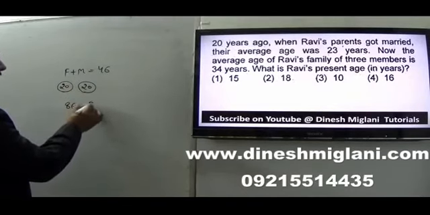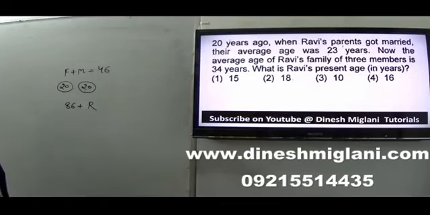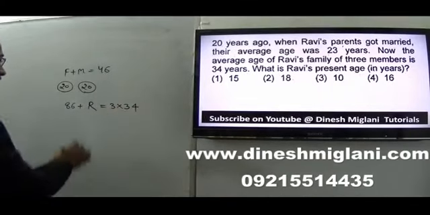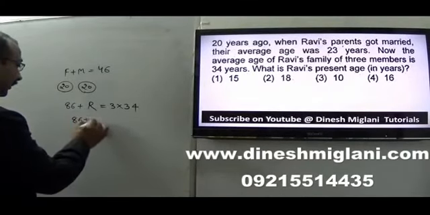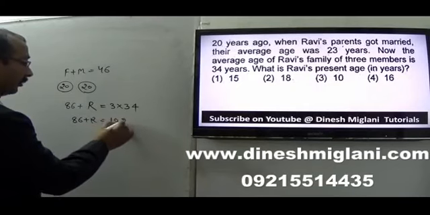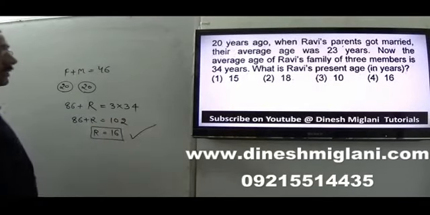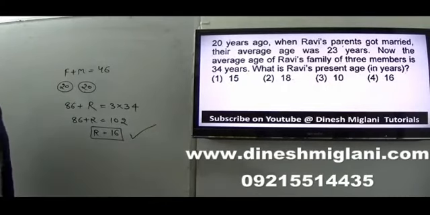Plus, let us say the age of Ravi is R, and the average age of the 3 members is 34. So the total is 3 into 34. You can say that 86 plus R equals 102. So R is equal to 16. So here I can say that Ravi's present age is 16 years. Hence the 4th option is my answer.